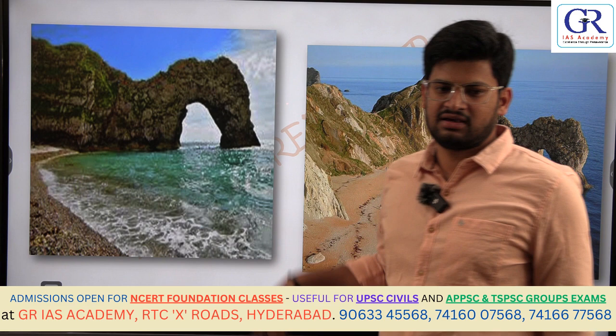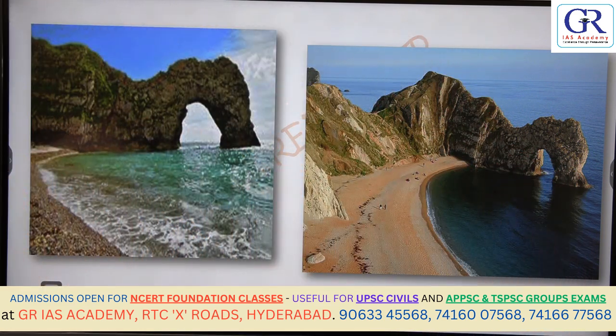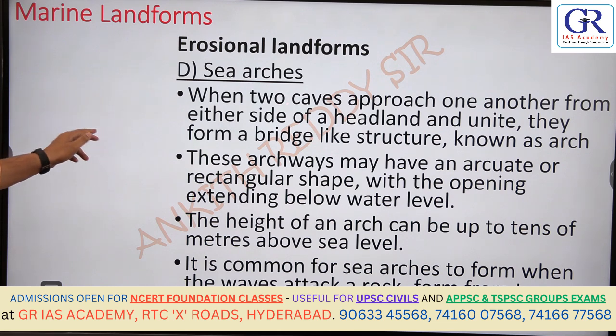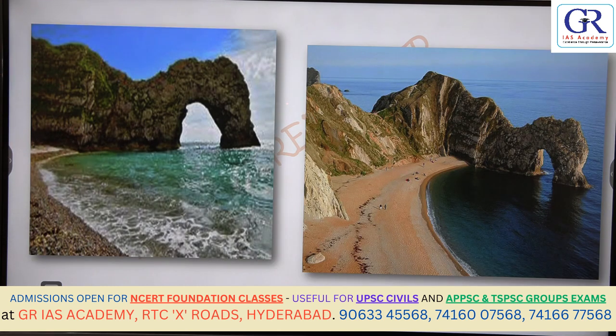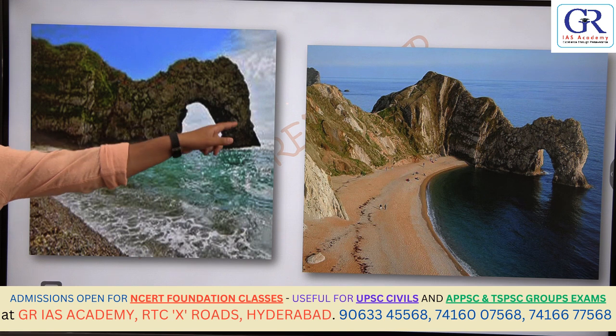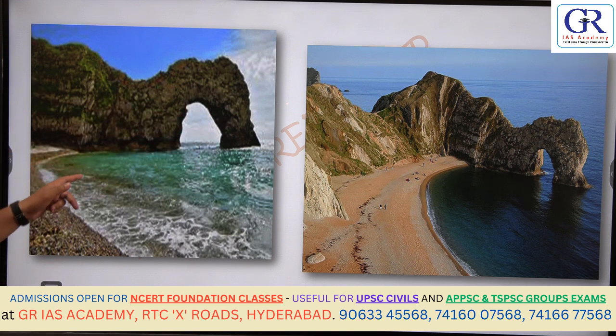Next concept, sea arch. Now initially this structure was connected, so it was initially a cave like structure. Now because of the repeated action of the sea waves, or when two caves approach on the other side, only one single structure may form, that is sea arch.